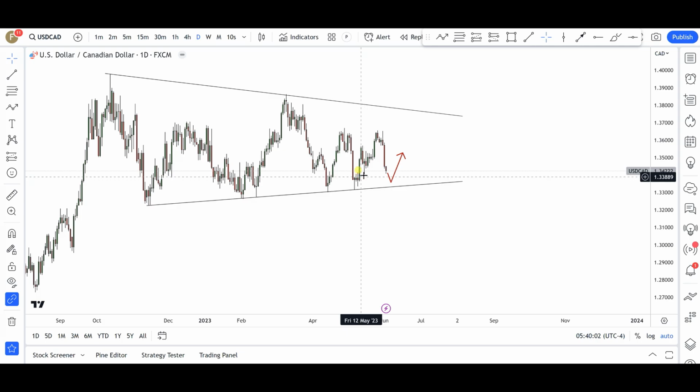Okay, all right. I'm not gonna waste your time here. Not much from a technical perspective, other than the fact that we are inside this particular triangle. All right, so that's it for US dollar, Canadian dollar.